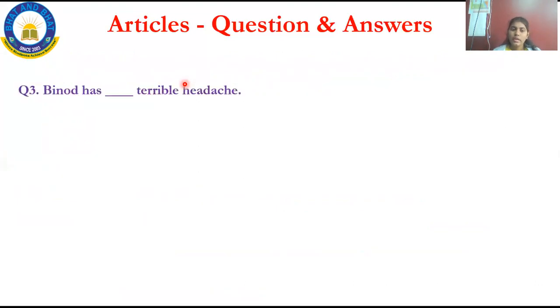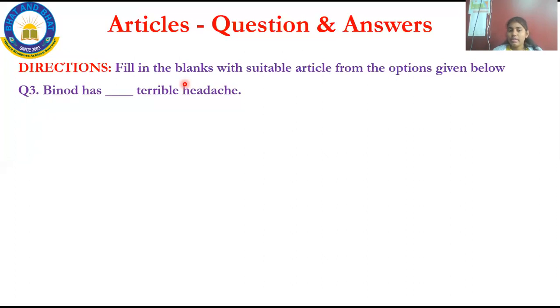Next question is, see, direction is the same for everything. Fill up the blanks with a suitable article from the options given below. Next, question number 3 is, Vinod has dash terrible headache. Okay, and your options are the same. This is the article chapter, so you get only 3 or 4 options, that is a, an, the and no article. Not like the noun chapter, where we'll be getting singular, plural, and then gender, masculine, and all. And in pronoun we'll be getting the types of nouns, reflexive, and then demonstrative, like that. We'll be getting many more.